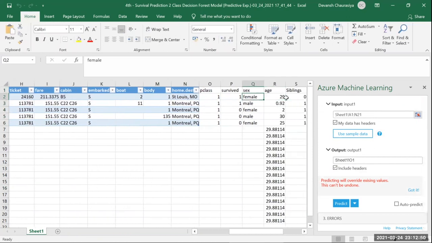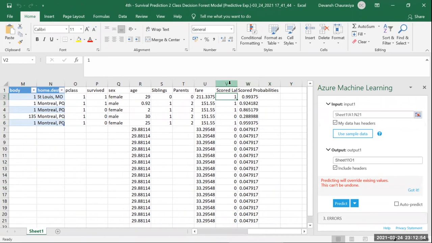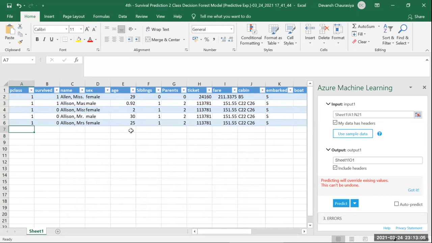Wow, okay, so this is the data that we already know. What we're interested in is this and this. Okay, now to predict, this is sample data. Now let me show you how we use it.